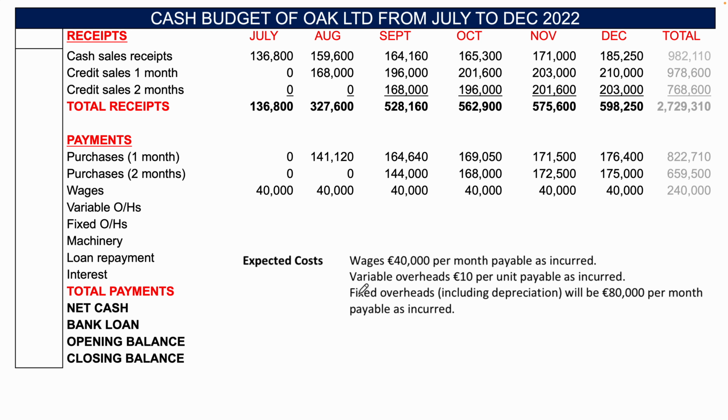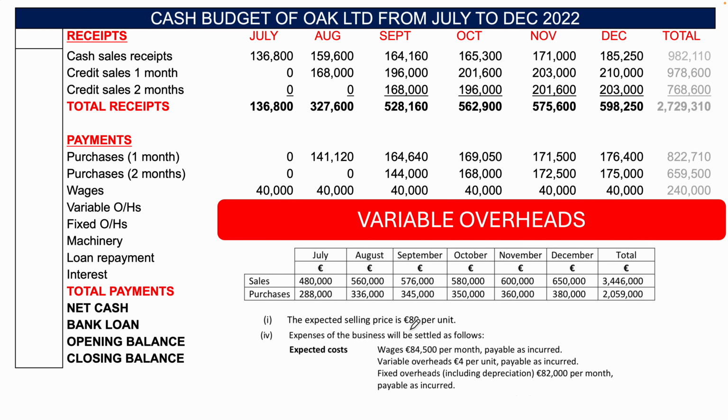Next, we have variable overheads. So it says here, variable overheads, €10 per unit, payable as incurred. So we don't know how many units have been incurred every month yet. So we need to figure out how many units we will have.